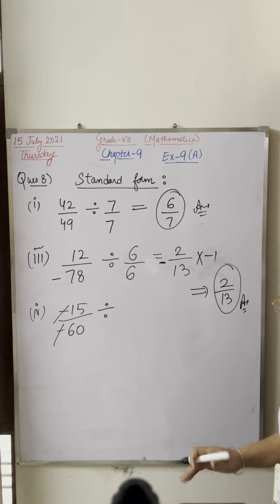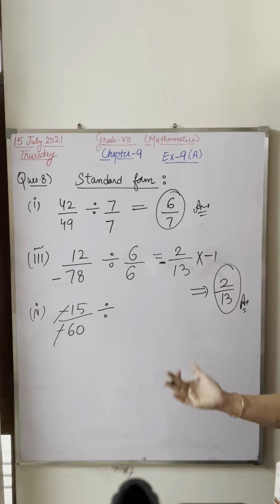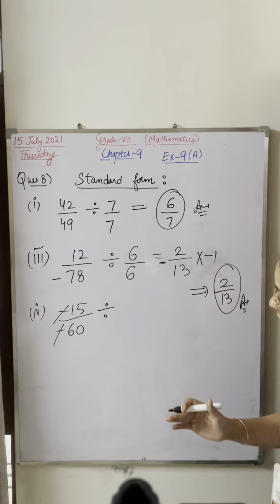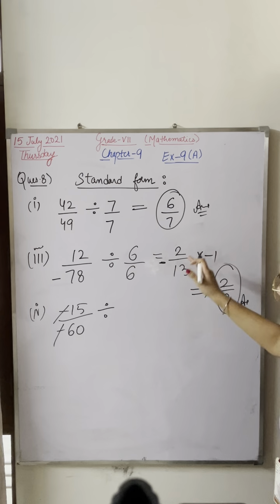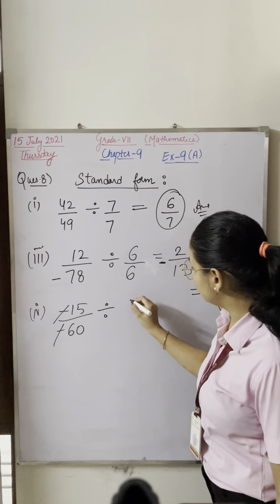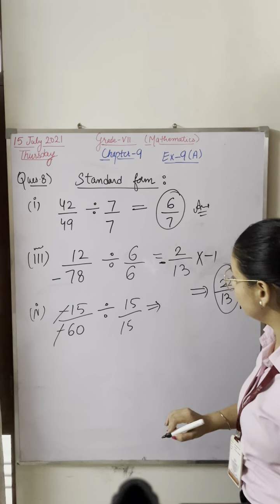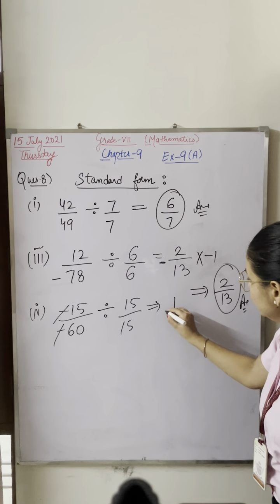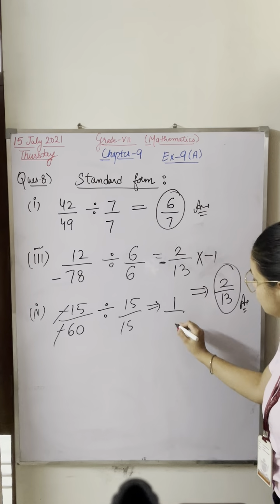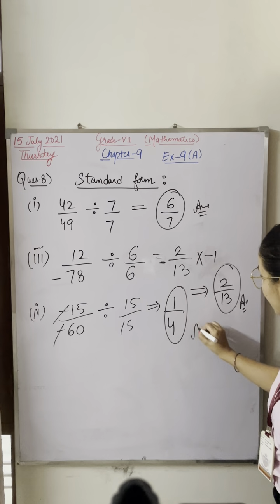Not 5, the largest table by which I can cancel, and then it will not cancel further. Always divide with that table. Divide by 15. When I divide with 15, my answer will be 15 ones are 15 and 15 fours are 60. Now I cannot cancel further. This will be my answer.